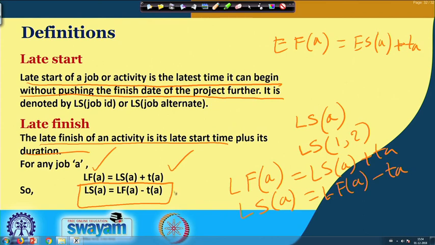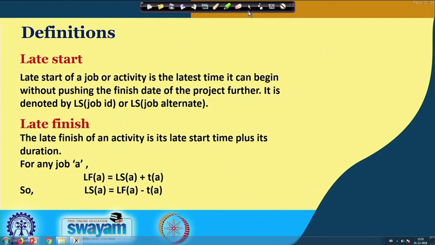The reason is that the late finish, late start algorithm is a backward algorithm, where we start from the completion time, and from the completion time we find out the latest possible time to start the different activities. As this is a backward analysis, we always calculate the LS, because LF is already received from the latest start time of the successor activities.